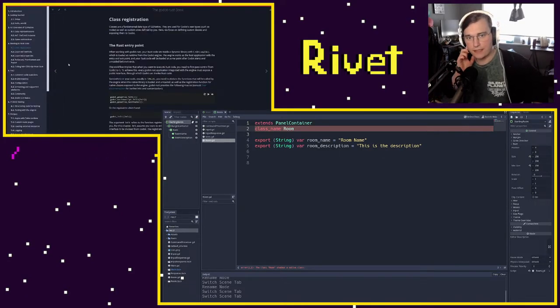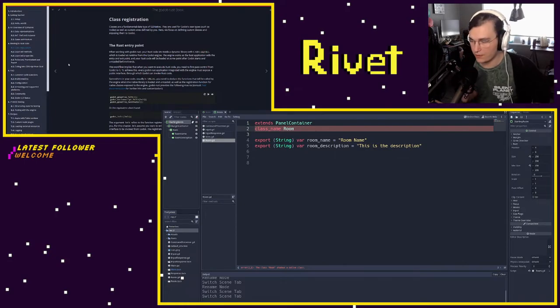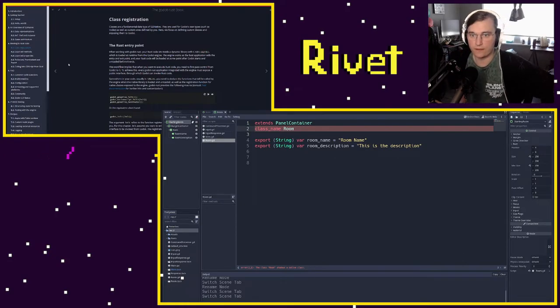Classes are a fundamental data type of GDNative. They are used for Godot's own types, such as nodes, as well as custom ones defined by you. Here we focus on defining custom classes.